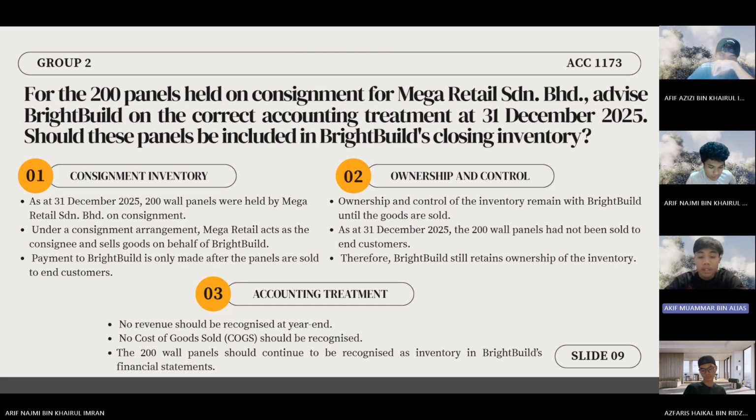Finally, what is the correct accounting treatment at year end? Because no actual sale to an end consumer has happened, Brightbuild must follow these three rules. Number one, no revenue should be recognized. Number two, no cost of goods sold should be recorded. Last, to answer our main question, yes, the 200 wall panels must continue to be included as closing inventory in Brightbuild's financial statements. So that's all from us. Thank you.